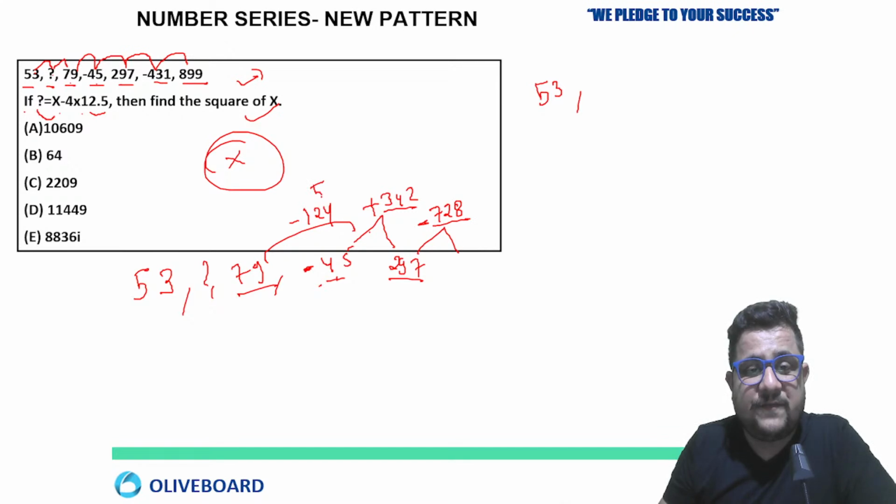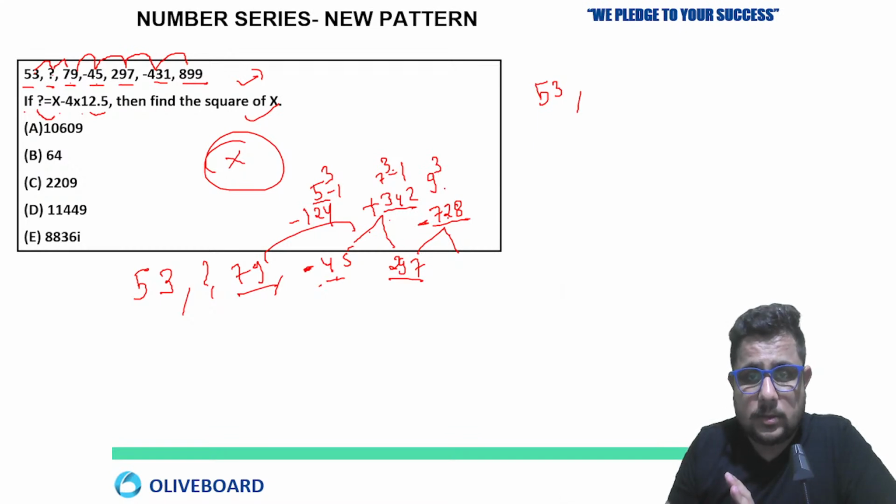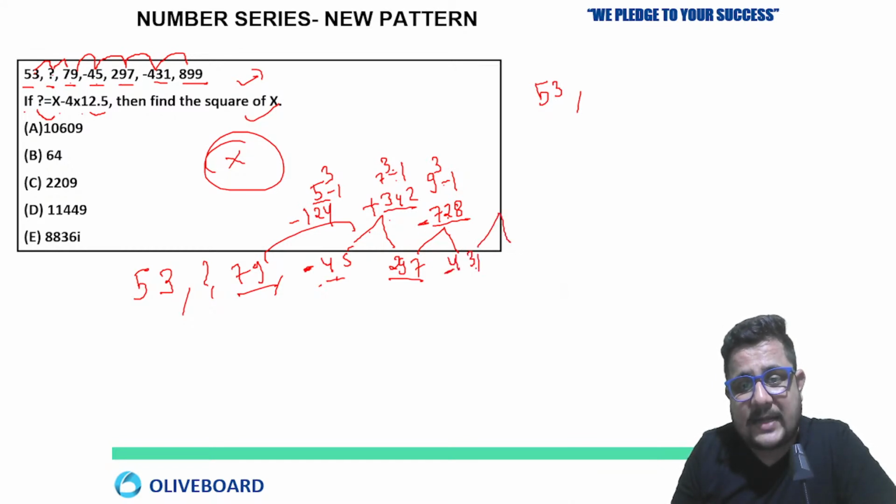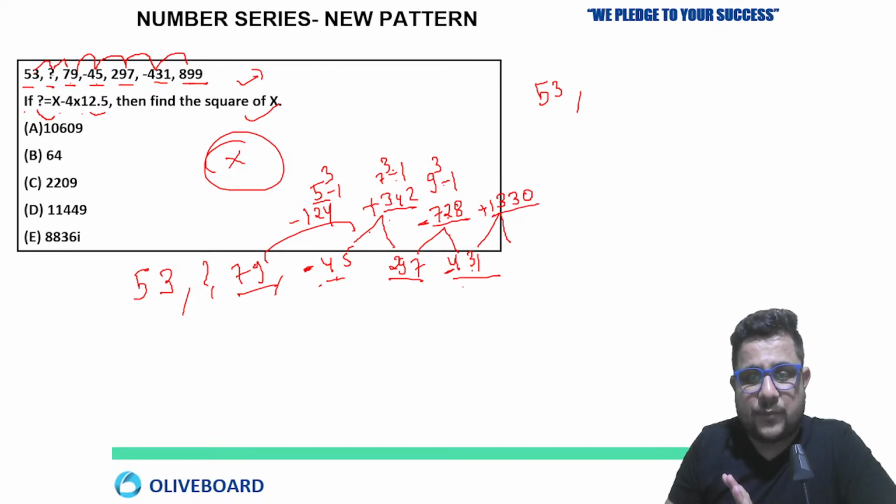Clear? So this is near to 5 cube, 5 cube minus 1. This is 7 cube minus 1. Yes, we are adding. Now 728 is 9 cube. Definitely 9 cube, yes, 9 cube minus 1. So 5 cube minus 1, 7 cube minus 1, 9 cube minus 1. Check the last one also. So 431 here minus. Now you will add something. 431 plus 899, so you will say minus, plus 1330 you are doing here. So minus 431 plus 1330 will give you 899.